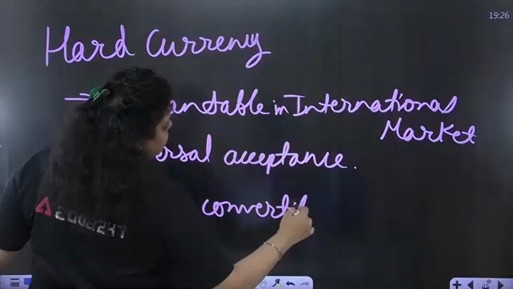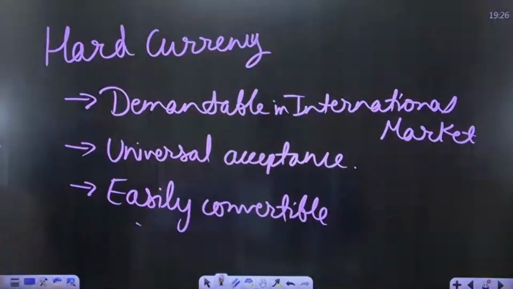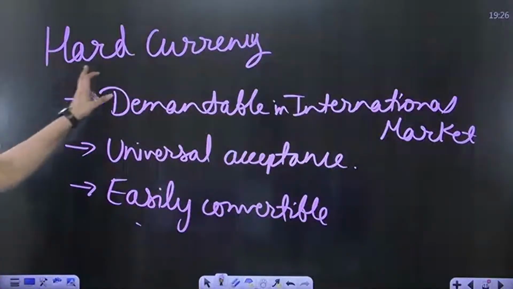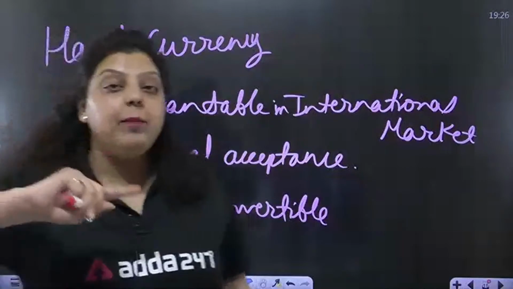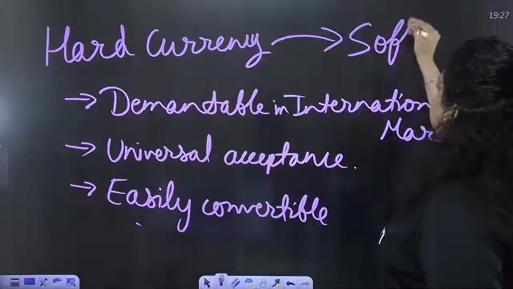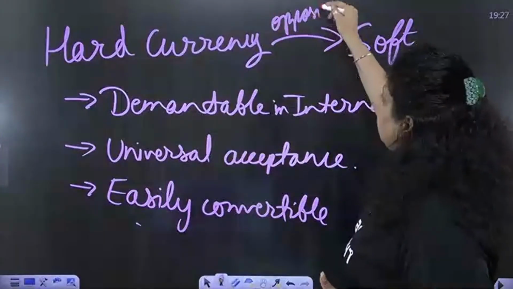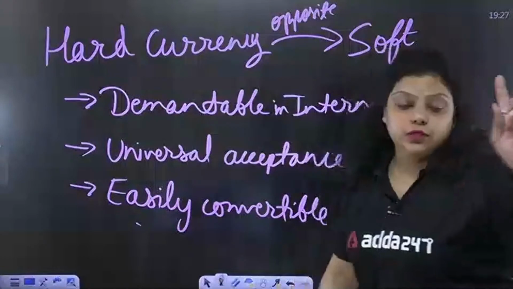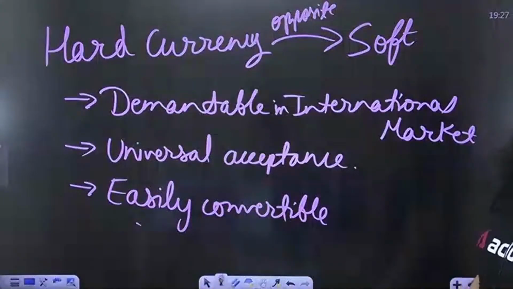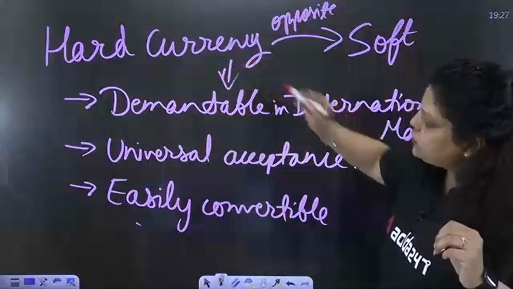So the kind of currency which is demandable in the international market, easily convertible and universally acceptable is known as hard currency. And the opposite of hard currency is known as soft currency. Soft currency is simply the type of currency which is not demandable in the international market, not easily convertible, and not universally acceptable. So hard currency has these 3 features.